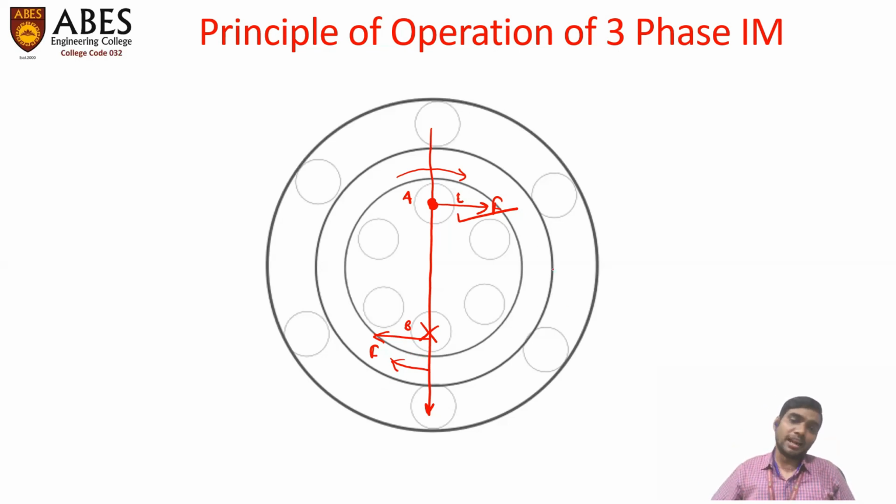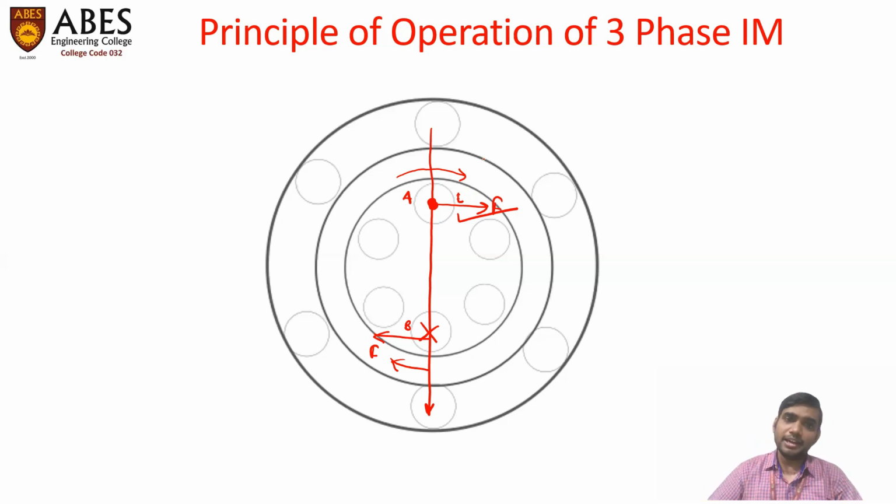Hence, a starting torque acts on the rotor, which tries to rotate it from zero speed. And as soon as the rotor speeds up, the relative speed between the stator poles and rotor conductor will reduce.